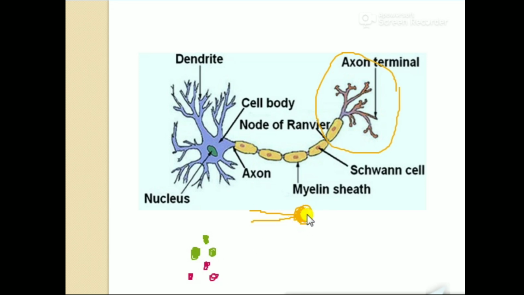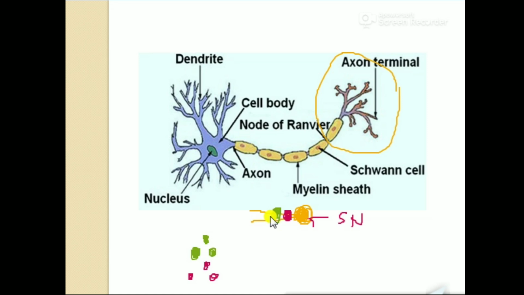This portion is a synaptic knob, and it has two types of packages. What are the two types? One is excitatory information, another is inhibitory information. The neurotransmitter decides which information to pass to the next neuron, the post neuron.